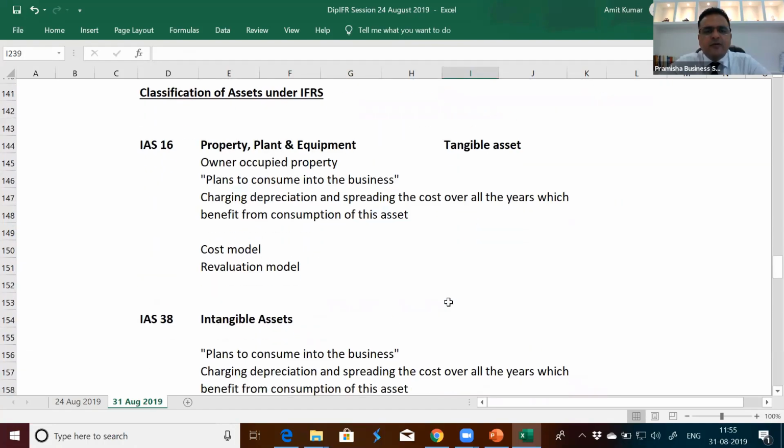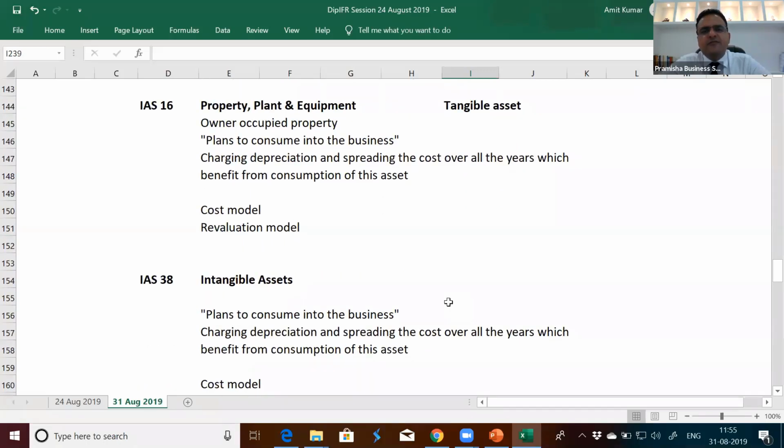Will you be able to identify which standard is applicable now? If it is land and building being consumed into the business, IAS 16. If it is land and building held for sale in the ordinary course of business, IAS 2 inventories. If it is land and building you plan to sell within 1 year, IFRS 5. If it is land and building held for capital appreciation or renting it out to others, IAS 40. If it is land and building you purchased on finance lease, you record it as a right of use asset.